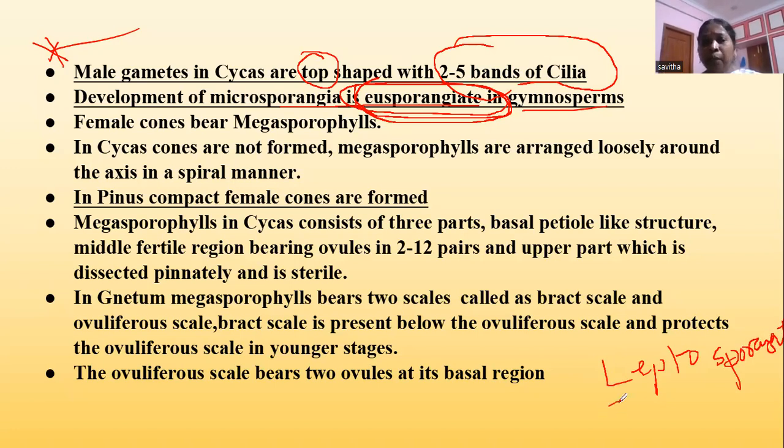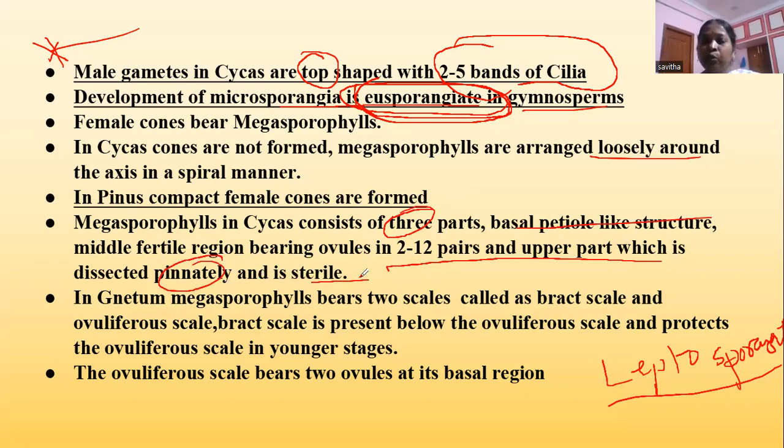Female cones bear megasporophylls. In Cycas, compact cones are not formed. The megasporophylls are arranged loosely on the axis, and when you come to Pinus, compact female cones are formed. In Cycas, megasporophylls consist of 3 parts: a basal petiole-like structure, a middle fertile region bearing ovules which may be 2 to 12 pairs in number, and an upper part which is dissected pinnately and is sterile.